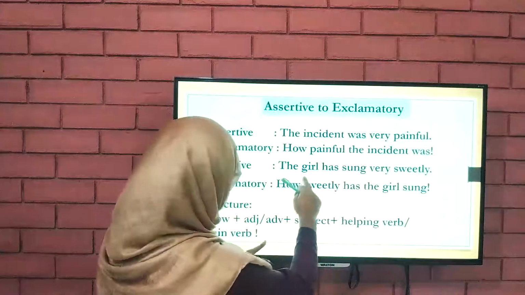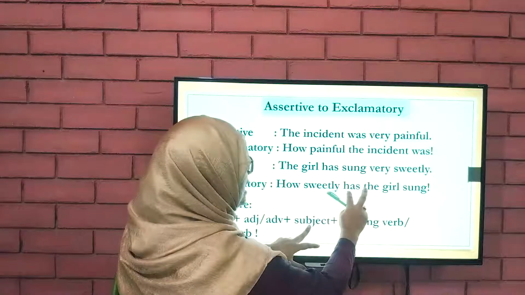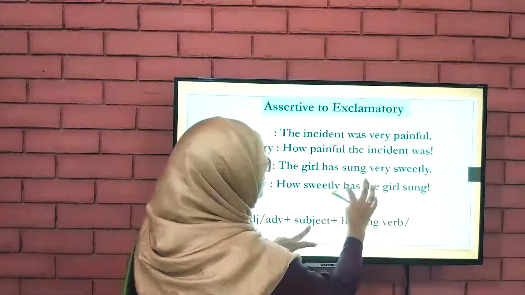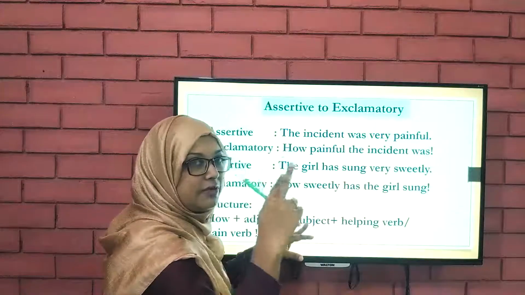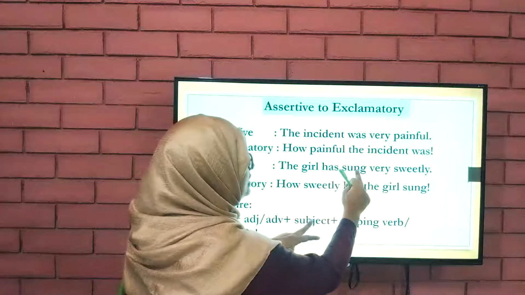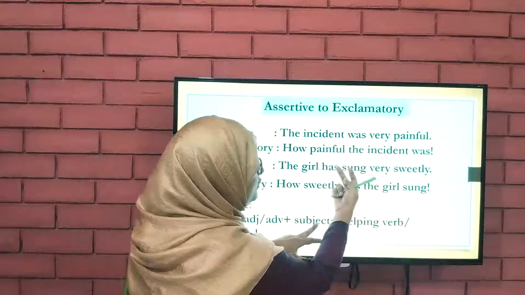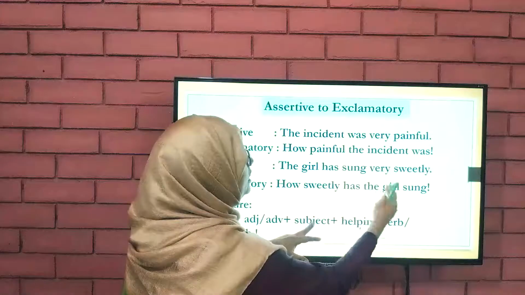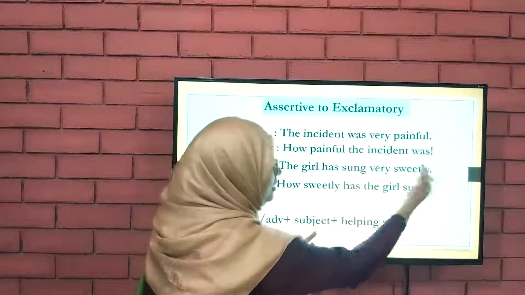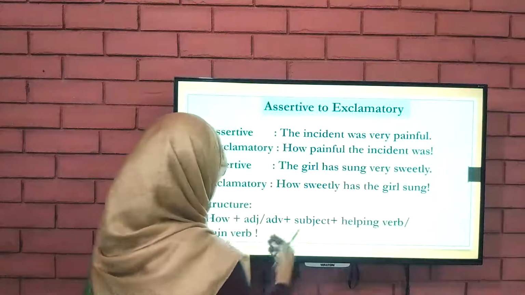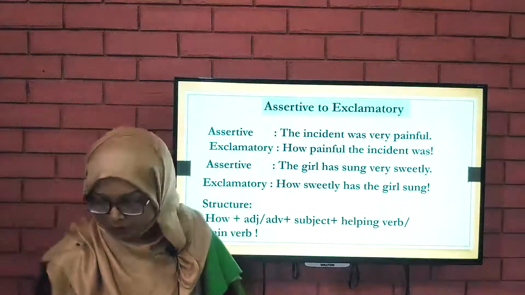And what about this sentence? How? Adverb. Has the girl sung? Look at the verb here. Has sung. Double verb. Has sung. Perfect form. Okay. Has and sung. It has an auxiliary and also the main verb. So if you find this type of verb, then you will put the auxiliary before the subject, and then after the subject you will write the main verb. Okay. So this is very important. You should remember.